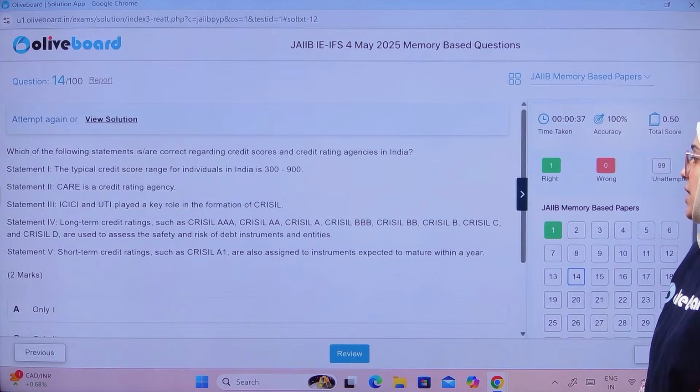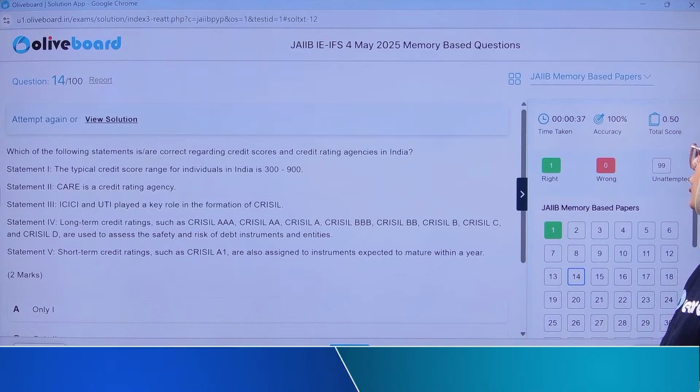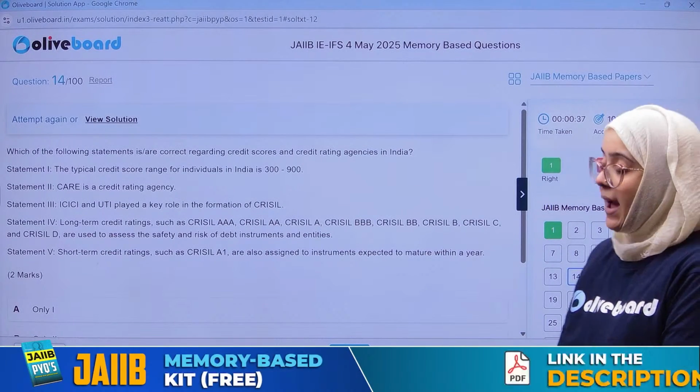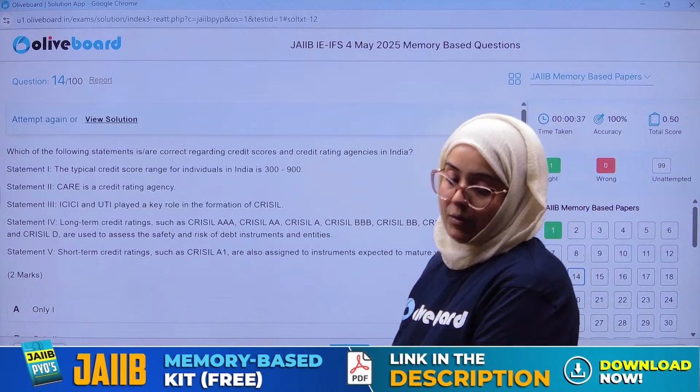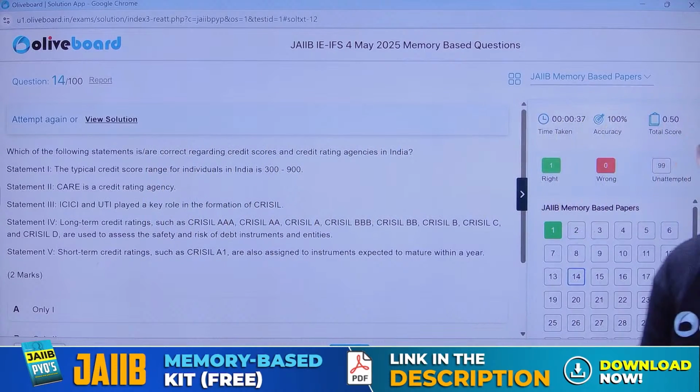Lastly, short-term credit ratings such as CRISIL A1 are also assigned to the instrument expected to mature within that year. So we have to answer it correctly, everyone. So the correct answer is what?